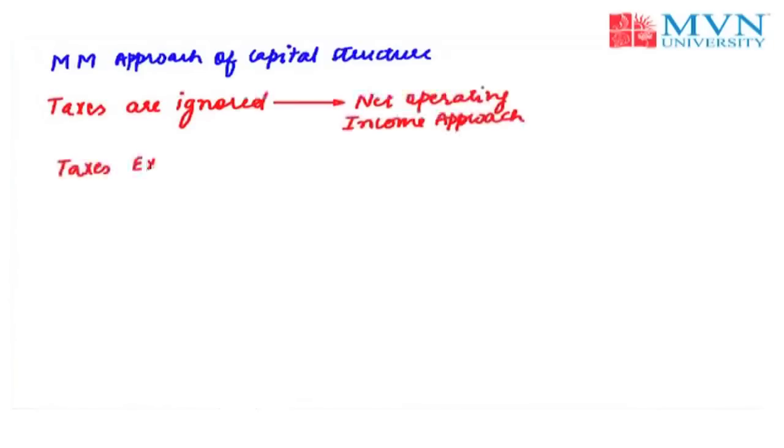Today we are going to discuss an approach of capital structure, and that approach is the Modigliani and Miller approach. Modigliani and Miller developed a hypothesis which fundamentally affects the understanding of the effect of gearing. Gearing is nothing but the use of debt and equity simultaneously in the formation of capital structure. Though the hypothesis is identical with the net operating income approach if taxes are ignored, when corporate taxes are assumed to exist, their hypothesis is similar to the net income approach.